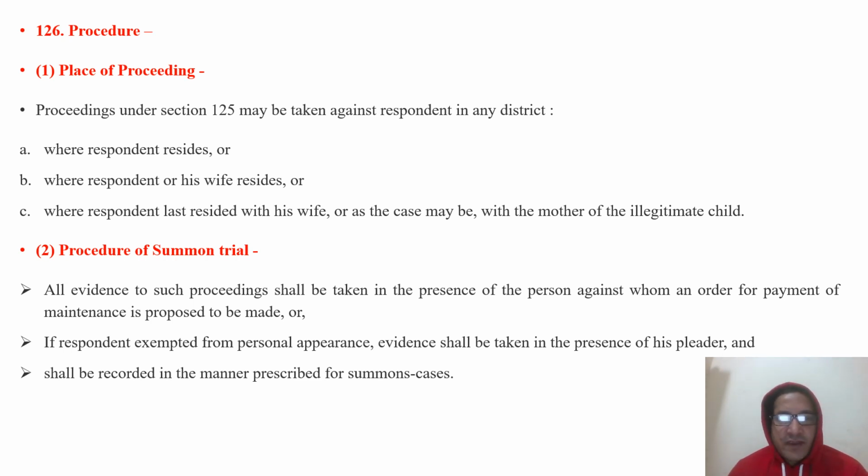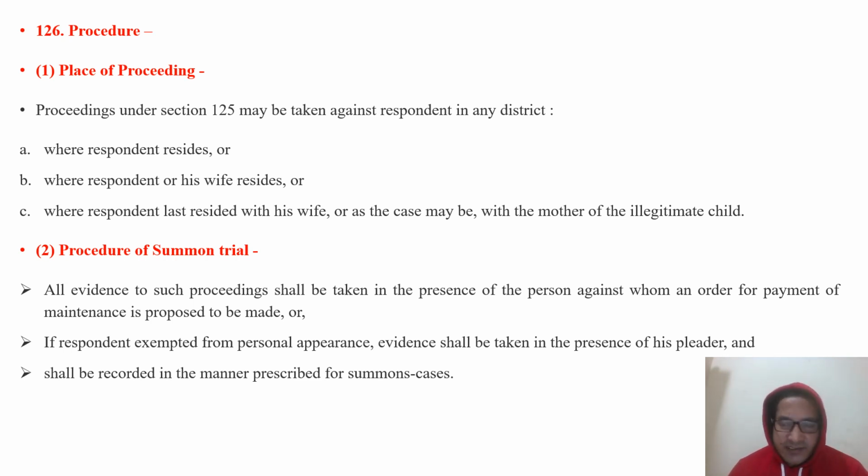First of all, where the respondent resides. This is the appropriate place for filing the petition, where the petitioner is the child, the parents, or the wife. They can file a petition where the second party against whom they are filing resides. The second option is given only to the wife.